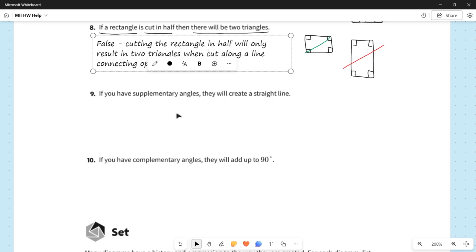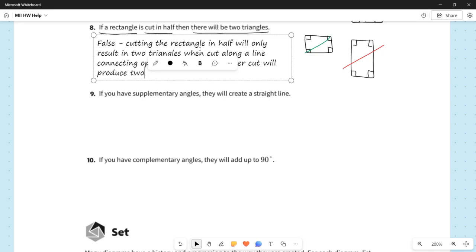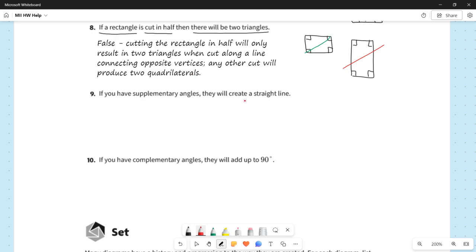Okay, that box will go away as soon as I'm done typing. So we'll cut along a line connecting opposite vertices. Any other cut will produce two quadrilaterals. So that's our answer for 8.